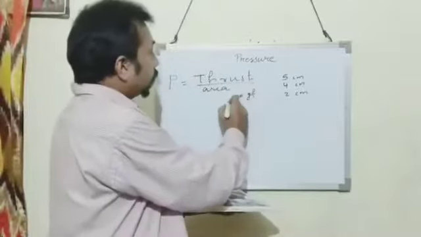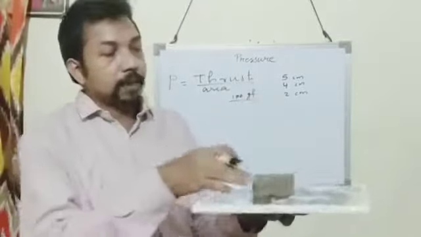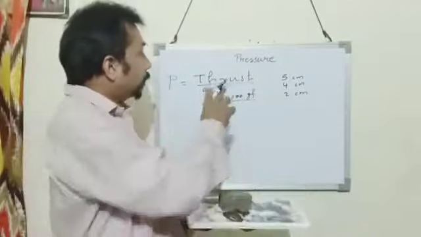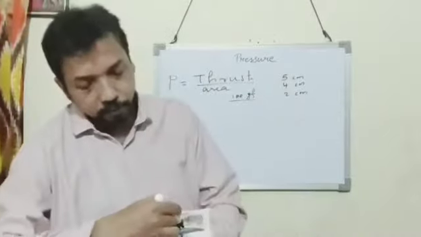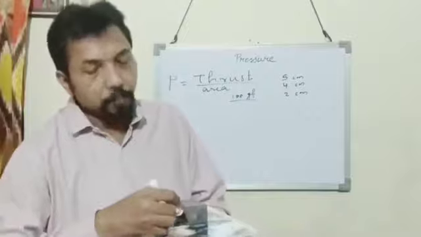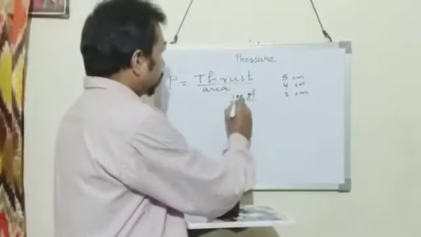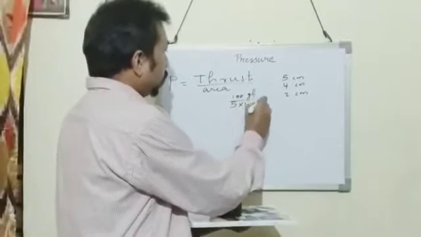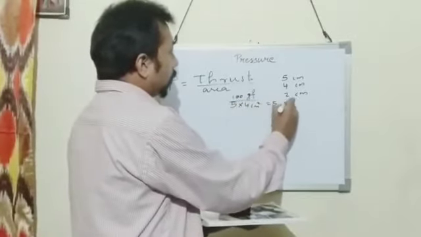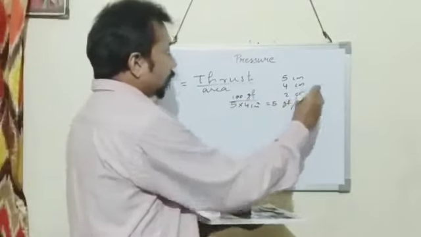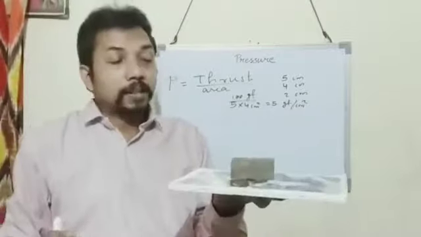So here thrust is 100 gf in this case, and area is 5 centimeter into 4 centimeter, that is 20 centimeter square. So 100 upon 20 equal to 5 gf per centimeter square. This is the pressure acting in this case.